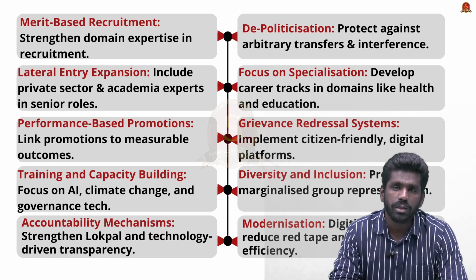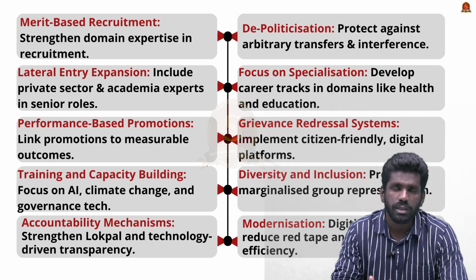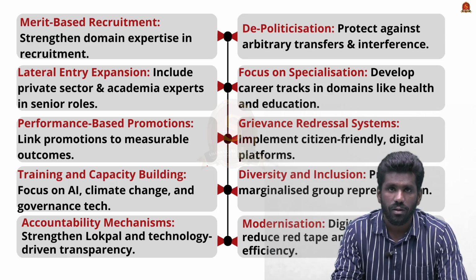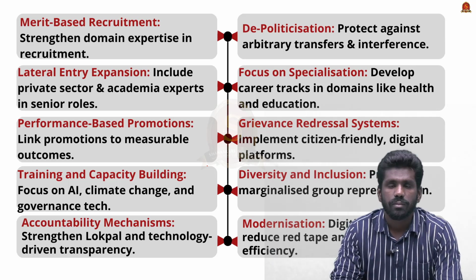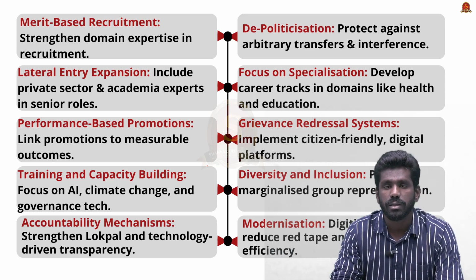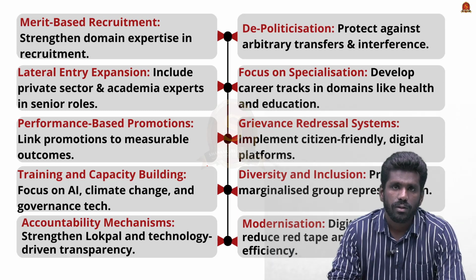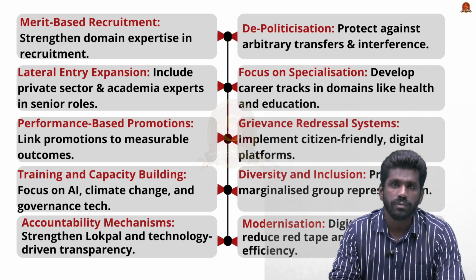The next one is the focus on specialization. As we have discussed earlier, the civil servants have to be trained in the specialized areas where they provide their services. The grievance redressal system has to be strengthened, and more diversity and inclusion has to be encouraged. So these are some of the important reforms that have to be done to improve the efficiency of civil services.